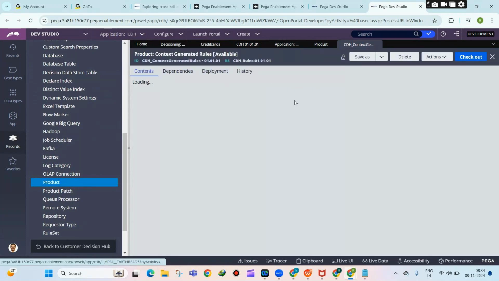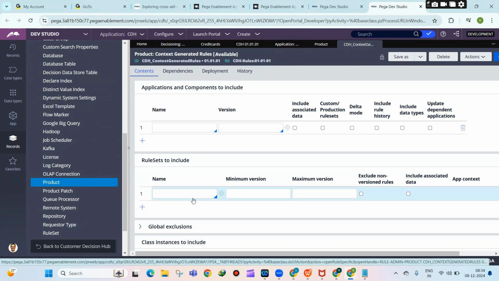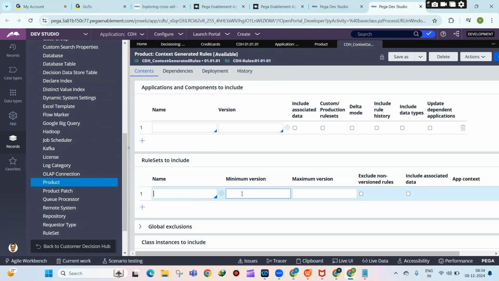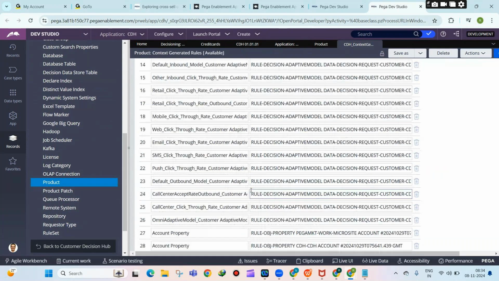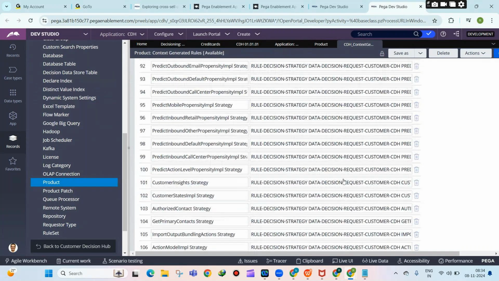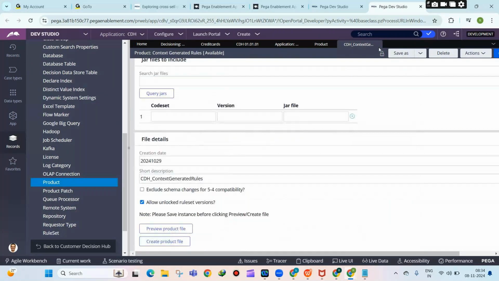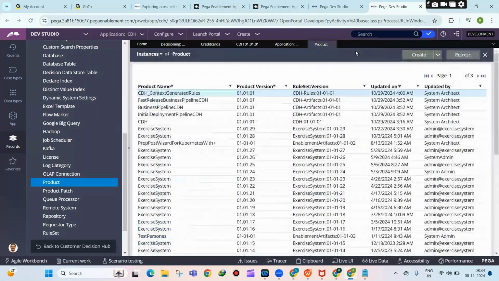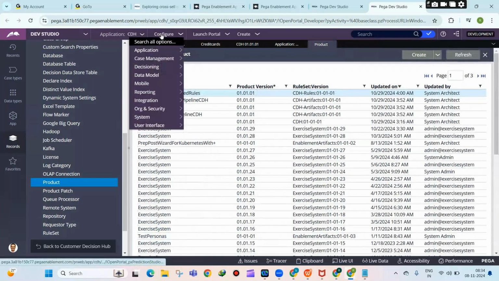If you take that product file, that is also enough. You keep your CDH rules 01 version and at the bottom you say export. That's it. No need for all these things. Every time you come to this application, go to application, distribution and import it. Then you can practice.